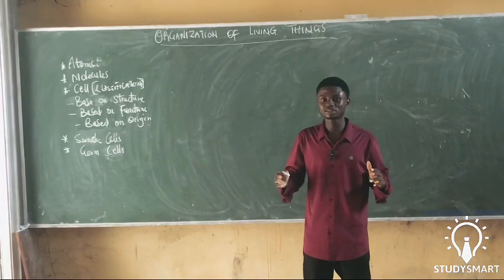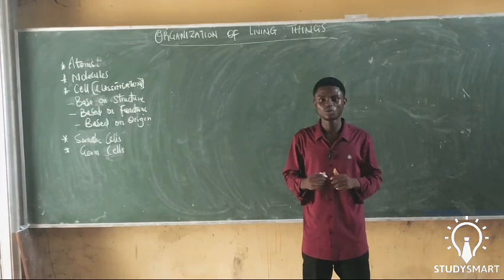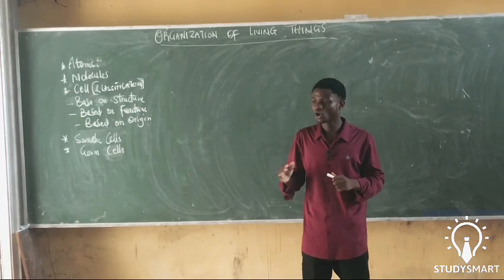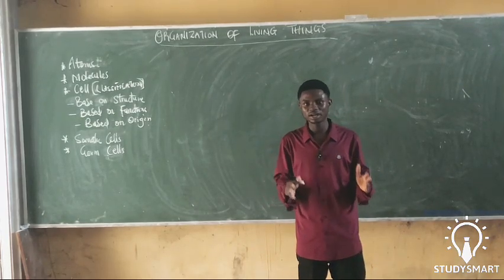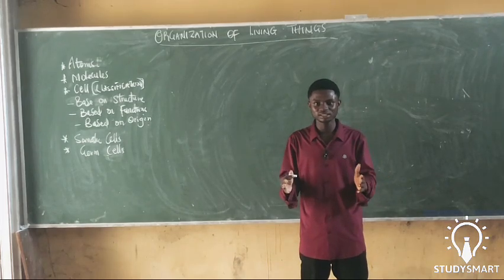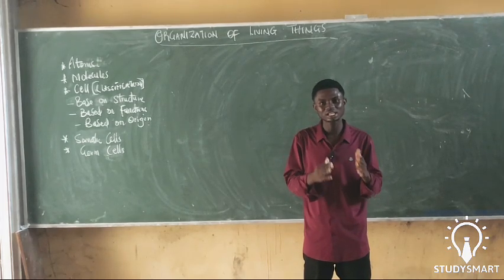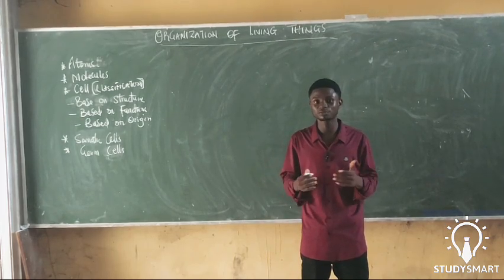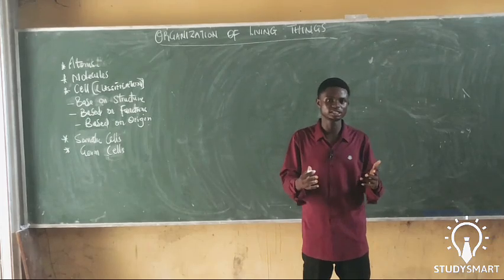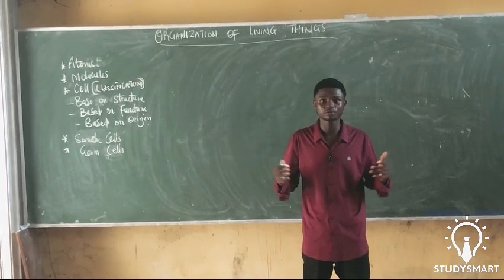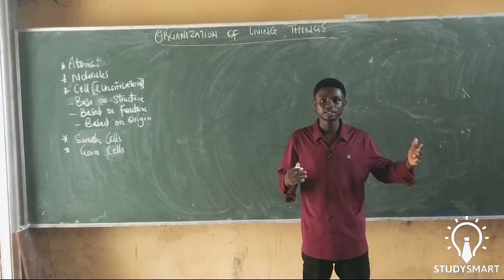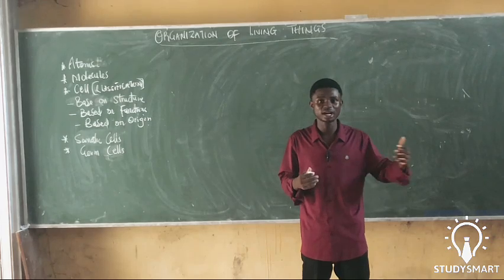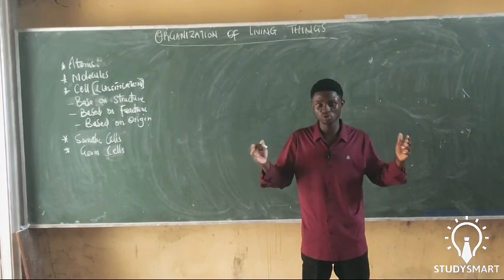Now, before the world seems to look like what it is today, the world was without form and void. That means there was nothing on earth until some micro reactions contributed to the reaction between molecules that forms biomolecules. These biomolecules, as time goes on, evolve and form different forms of organisms. Today we have different classes of kingdom animals. We have the chordates, we have the nematodes, we have the planarias, and so on and so forth.